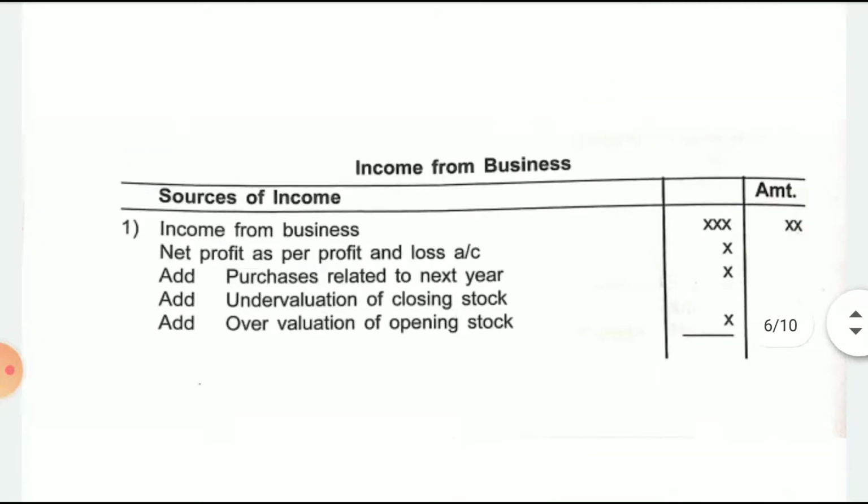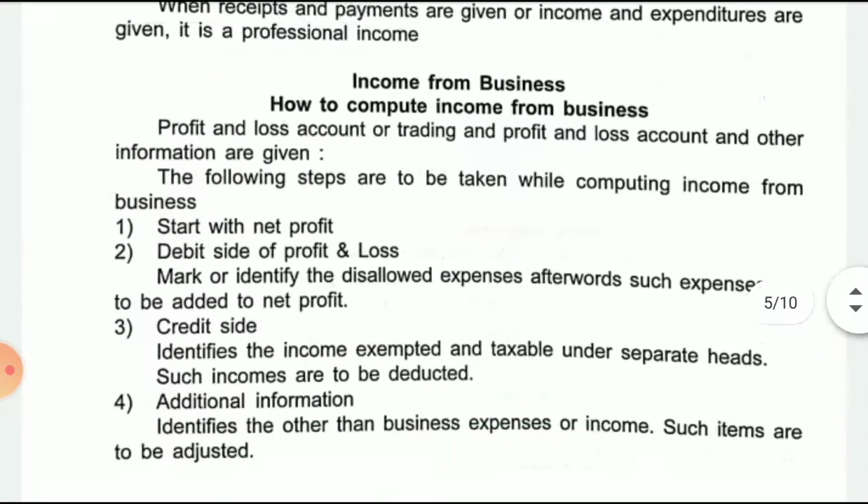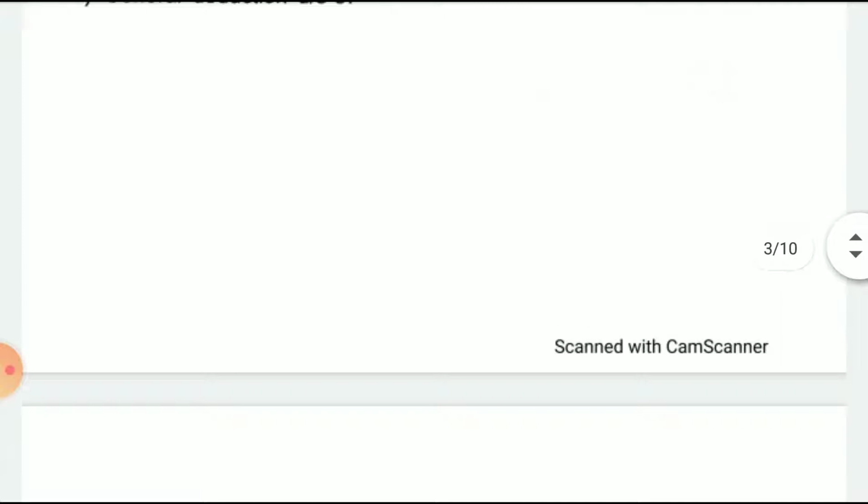So these are those things which we can call deductions, which are those expenditures which are allowable. Right?